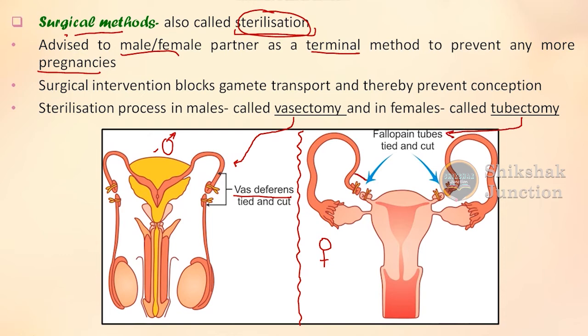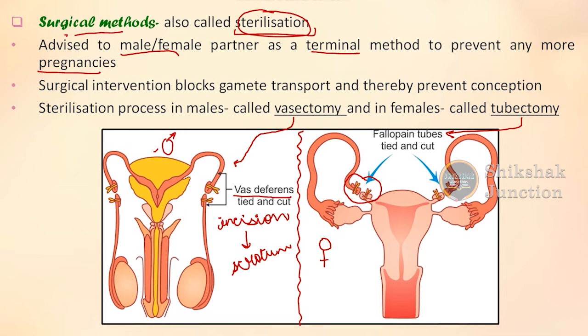Why? Because the fallopian tubes, you can clearly visualize from the figure, the ends or a portion of the fallopian tube has been tied and cut. So that is how vasectomy and tubectomy go. This tying and cutting is usually done by making a small incision in the scrotum. That is how the incision is made in the scrotum, and then the cutting and tying of the vas deferens is carried out as a surgical method.